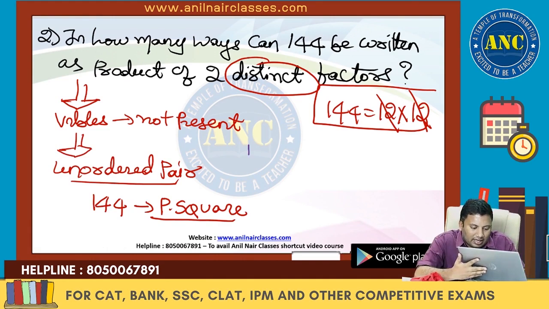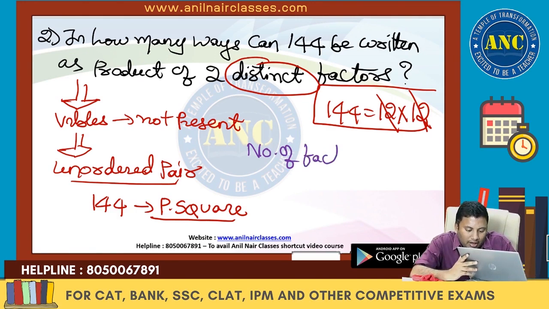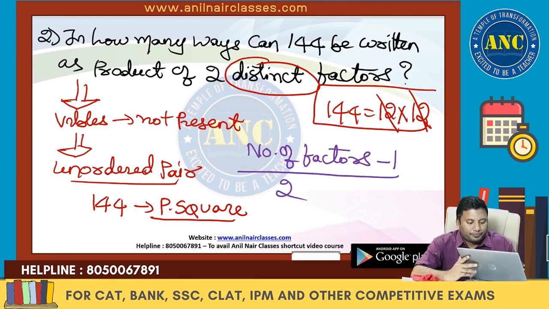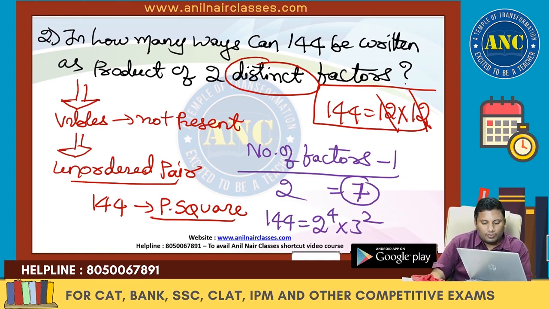Now answer is number of, we are confused whether to take plus 1 by 2 or minus 1 by 2. Distinct means number of factors minus 1 by 2. 144 is 2 power 4 into 3 square. So this is 5 into 3, 15, 15 minus 1, 14, 14 by 2, 7.